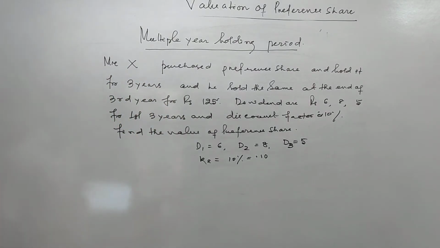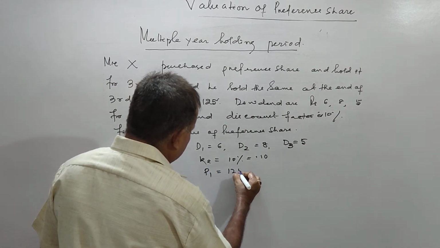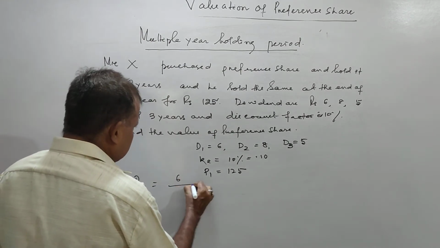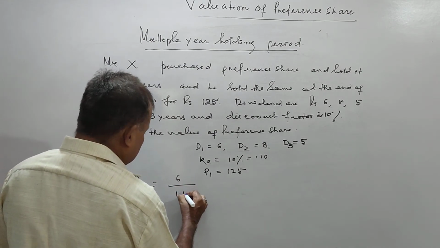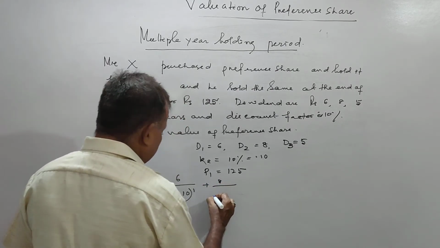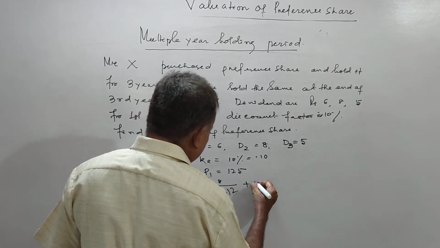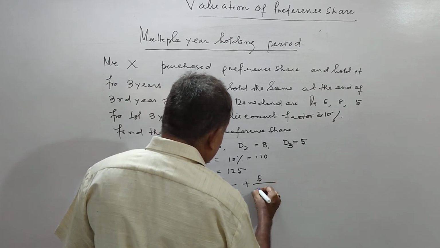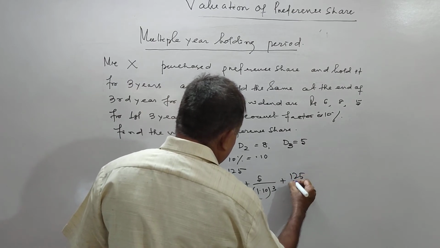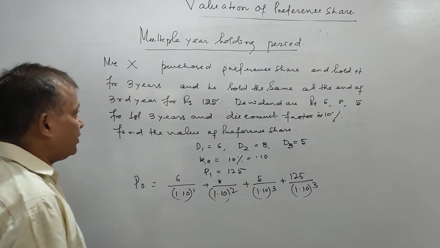This is the discount factor, and P1 is your 125. So P0 equals 6 by 1 plus 0.10 to the power 1, rupees 8 by 1.10 to the power 2, then 5 by 1.10 to the power 3, then 125 by 1.10 to the power 3.